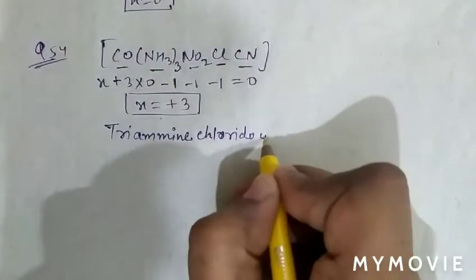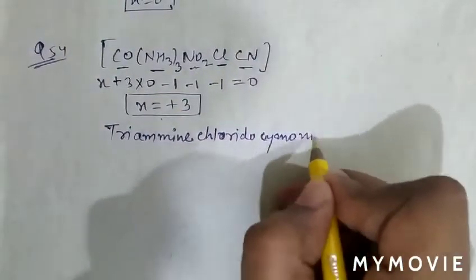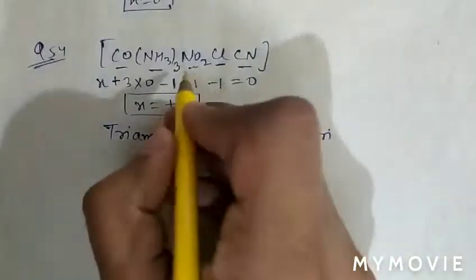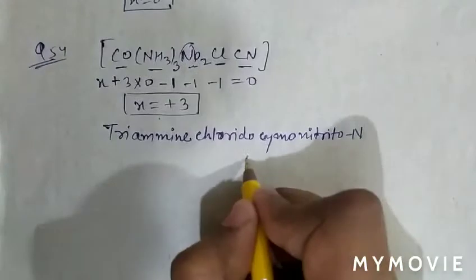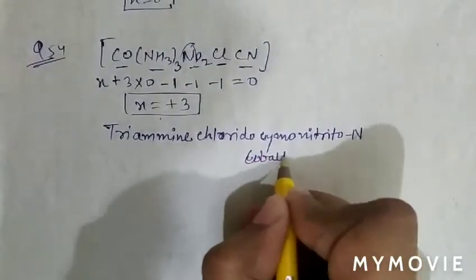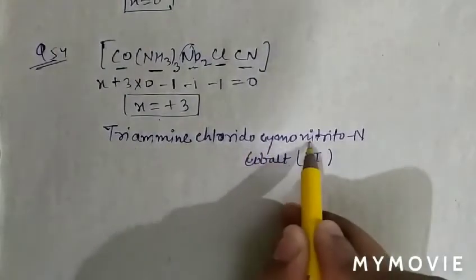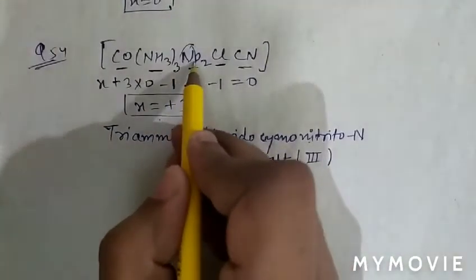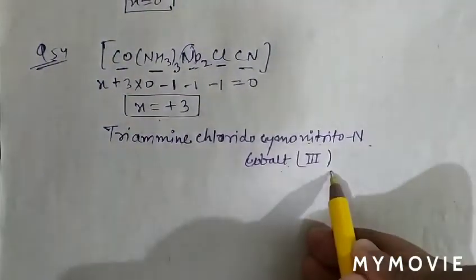Then cyano for CN. Then nitrito, and nitrito is attached with N, then cobalt, the central metal atom, and then the oxidation number. So first ligands are arranged in alphabetical order. When nitrogen is attached in the NO2 group, then it is nitrito, and cobalt(III).